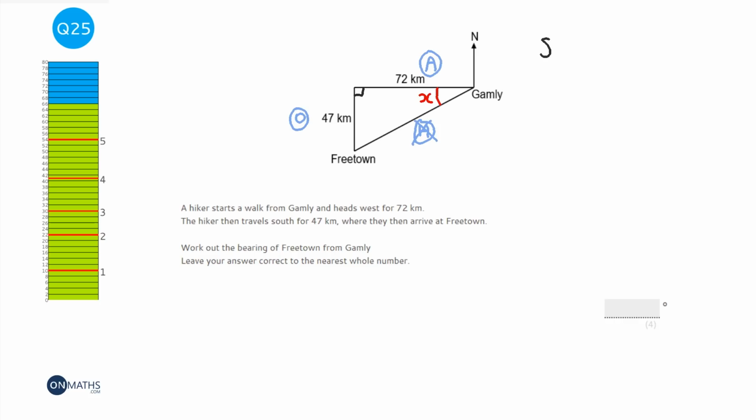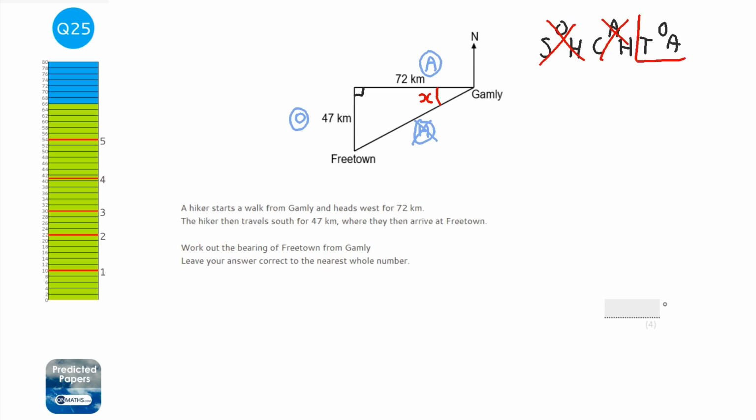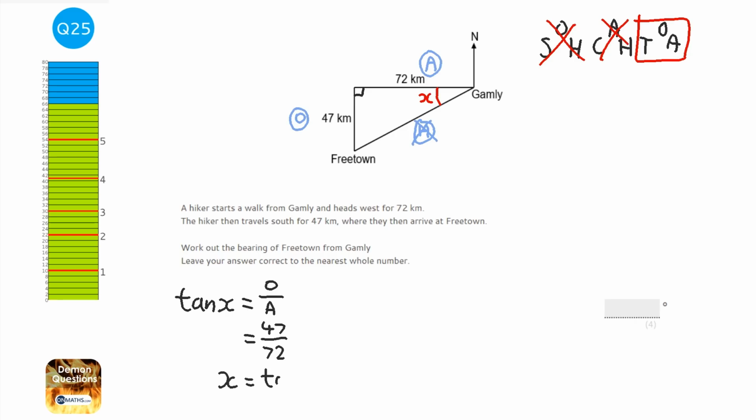So writing SOHCAHTOA, well, we're not interested in the H, so it's not going to be SOH, and it's not going to be CAH, so it's going to be TOA. So TOA stands for tan x equals opposite over adjacent, and the opposite is 47, and the adjacent is 72. Now we want to work out what x is, so to do that we want to inverse tan both sides.